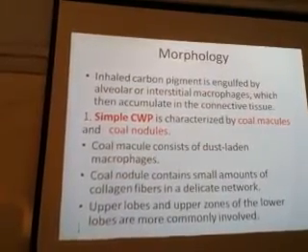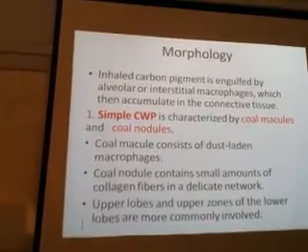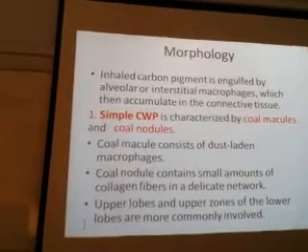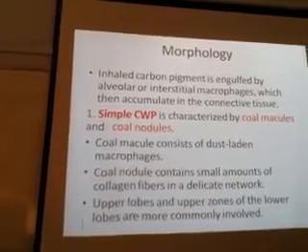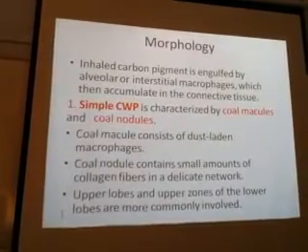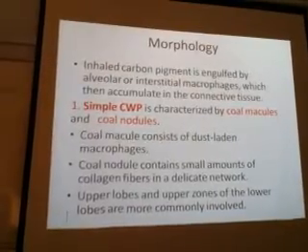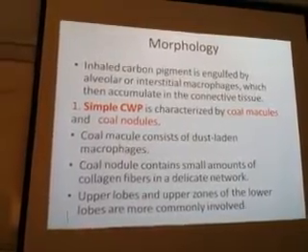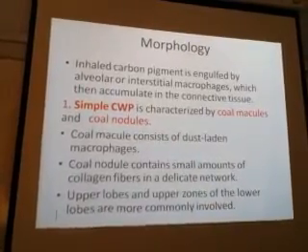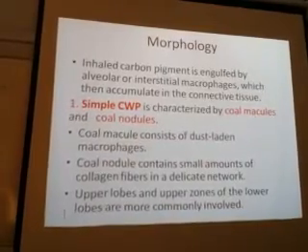Okay, in morphology, in asymptomatic, even if you see under the microscope, only small coal particles you will see, nothing else. But in simple coal workers and complicated, what you will see? You will see coal macules and coal nodules. What do you mean by macules? Flat. Any flat lesion is a macule. A nodule is raised.